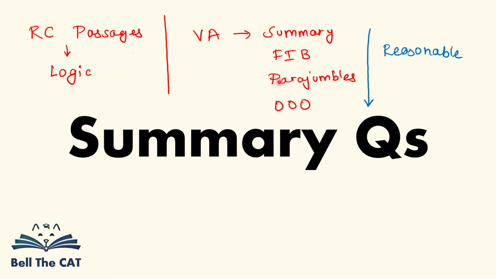But as we move downwards to questions like parajumbles and odd one out, a lot of subjectivity, a lot of randomness, a lot of discretion on the part of the question setter starts kicking in. You might believe that, no, the answer I made is very reasonable, I can prove it to you, please listen to my explanation, and it is possible that you are right.